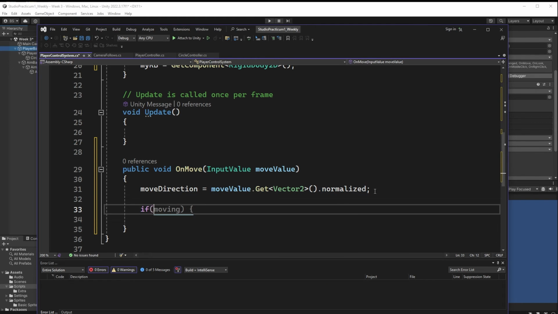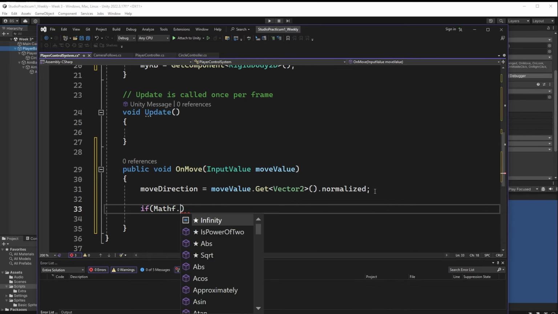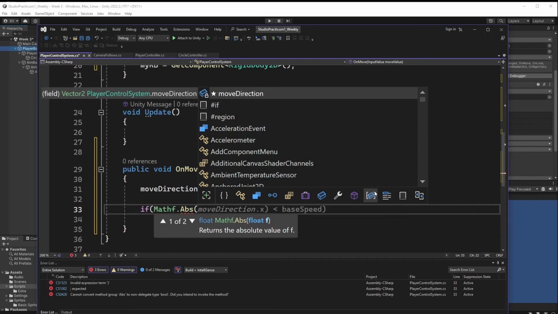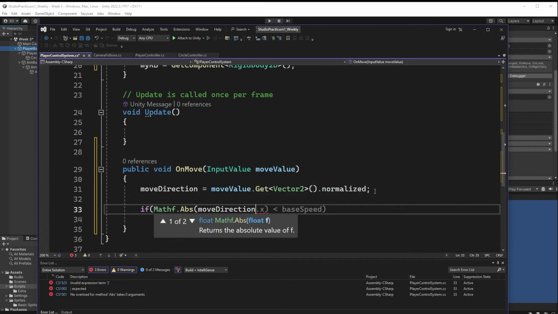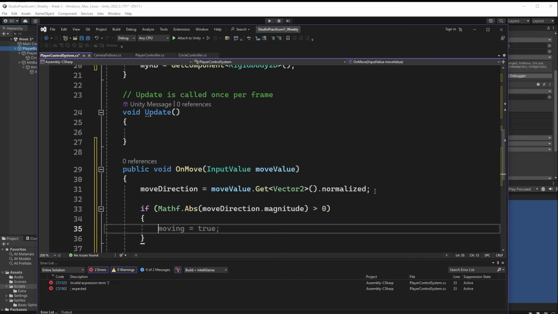So let's just say in here if, and we're going to have to take a look at the absolute value. So we're going to use our Mathf.Abs to look at the absolute value of the magnitude of our vector 2. And what we're going to put in our brackets is our move direction dot, and we're going to take a look at the magnitude. As long as our magnitude is greater than 0, then our player is applying pressure to the stick. That's exactly what I want to do. That's good, perfect. Moving equals true.